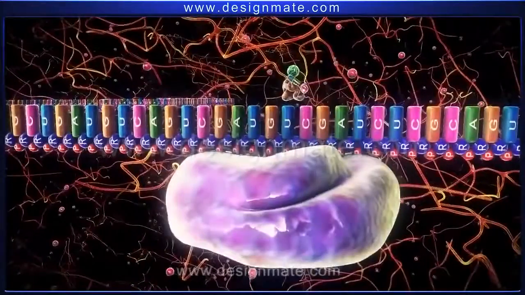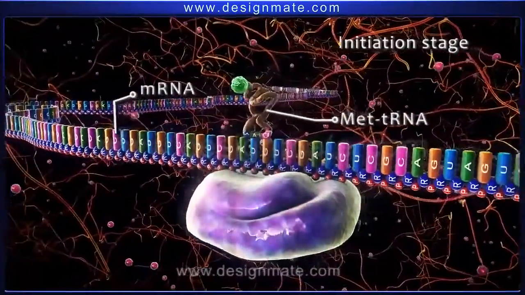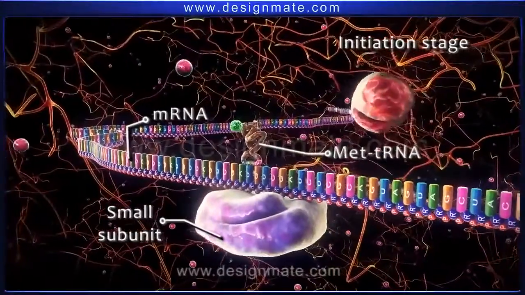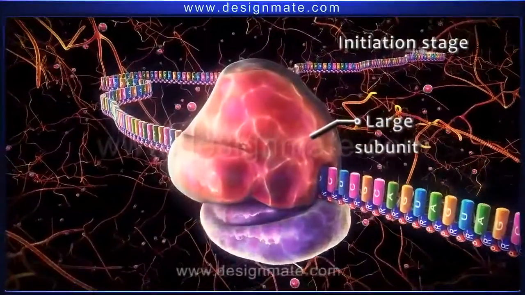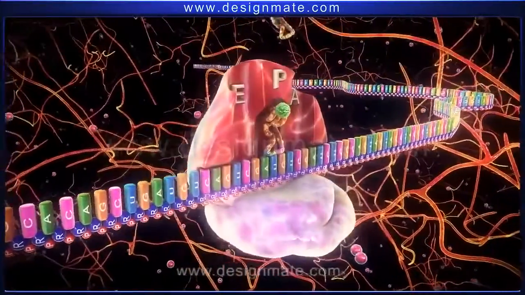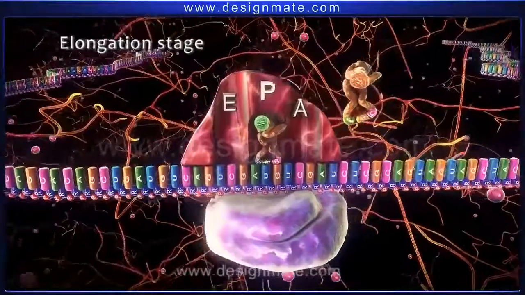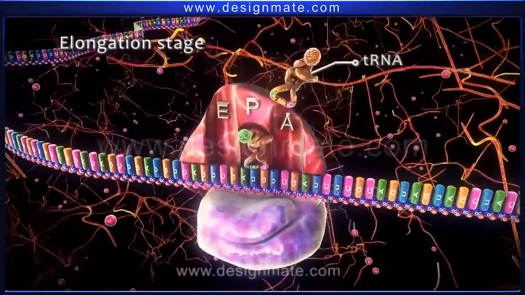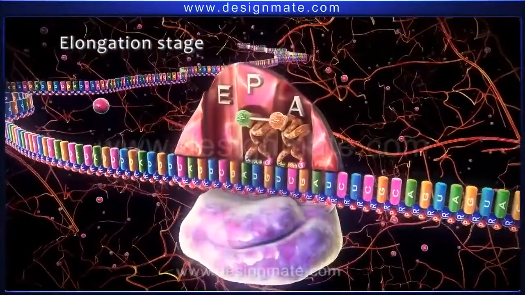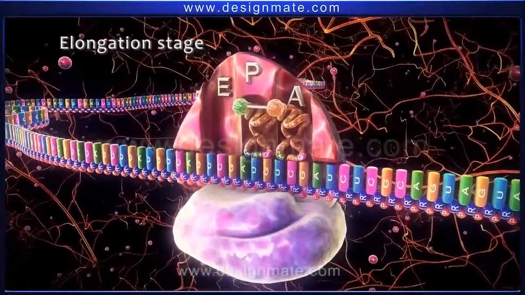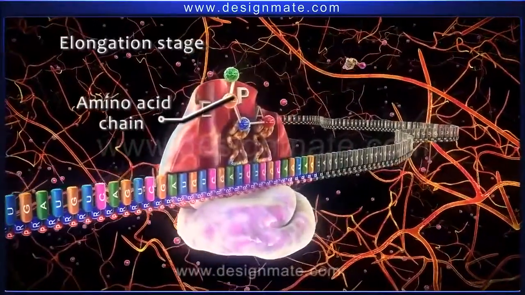Summary. Protein synthesis shows that the first stage involves the binding of the met-tRNA to mRNA and the small subunit of the ribosome. The larger subunit of ribosome then combines with the small subunit. The second stage is the elongation stage. In this stage, the incoming amino acyl tRNA fits in the A site. Then a bond is formed between methionine and the amino acid molecule on the tRNA. The process is repeated until a chain of amino acid molecules is formed.